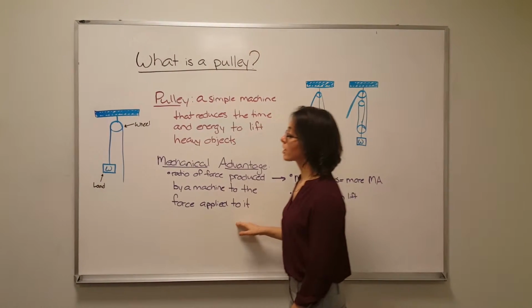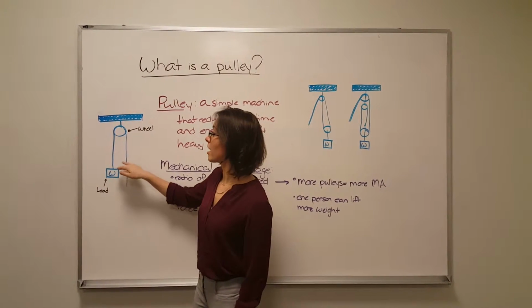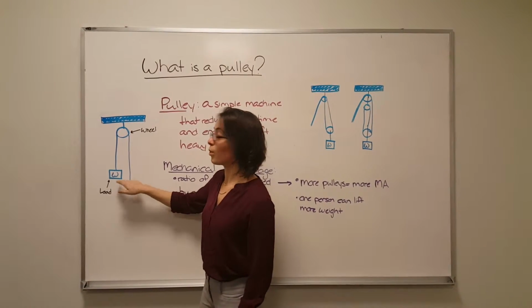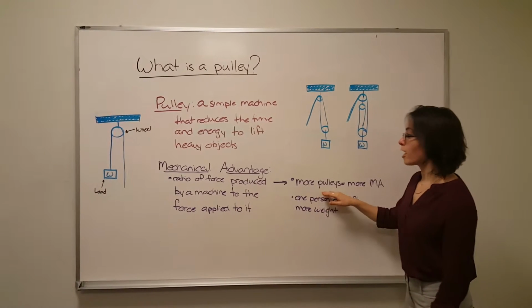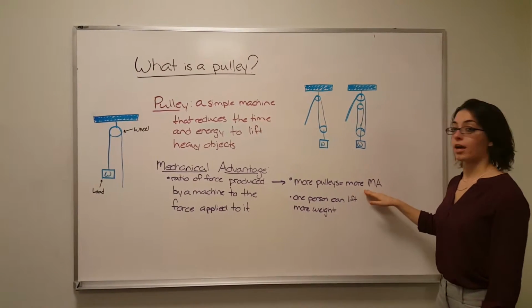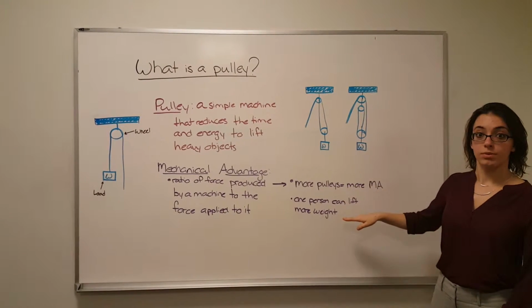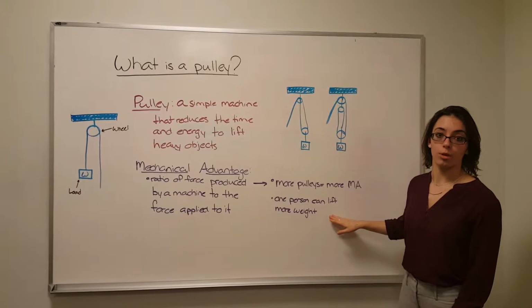Now, if you look at my example of a wheel, we have a load attached to a string with that string hanging over a wheel. So when you pull that string, that load will be lifted. Now, the thing about mechanical advantage is that as you add more pulleys, you have more mechanical advantage, allowing you to lift even more weight, which means one person can lift a lot of heavy objects at one point.